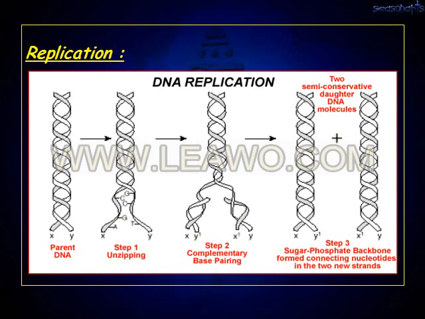These comprise again the sugar phosphate backbone formed, containing the nucleotides in the two new strands. So you'll see the two new strands. So this is the way of replication of DNA.